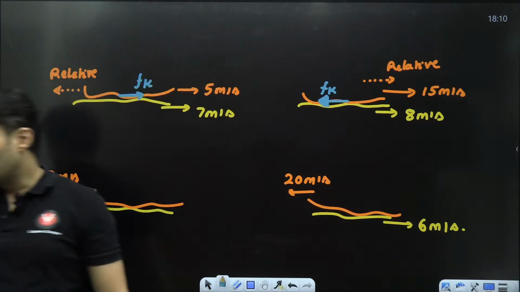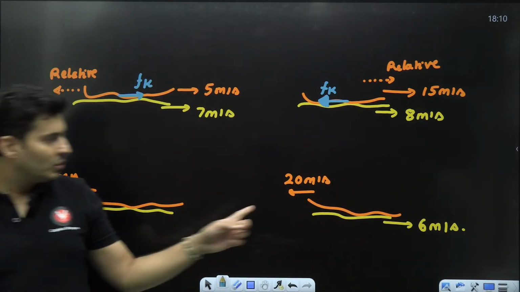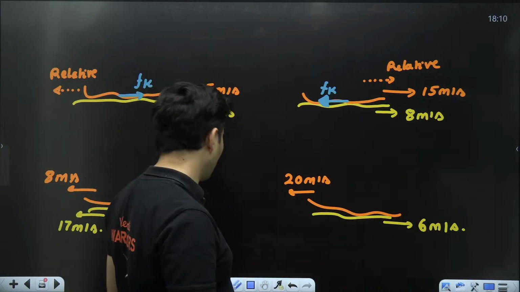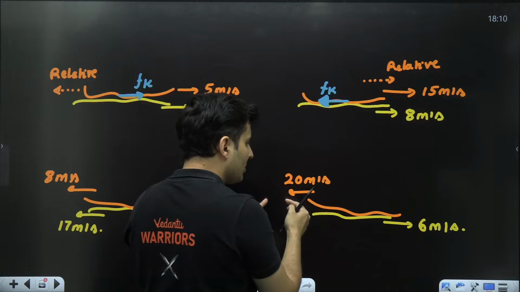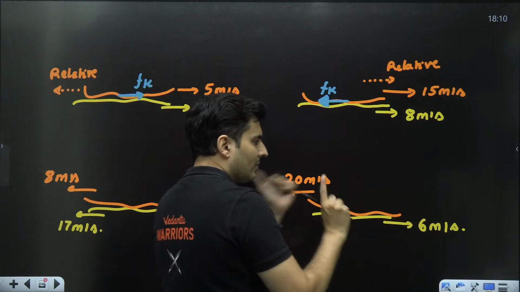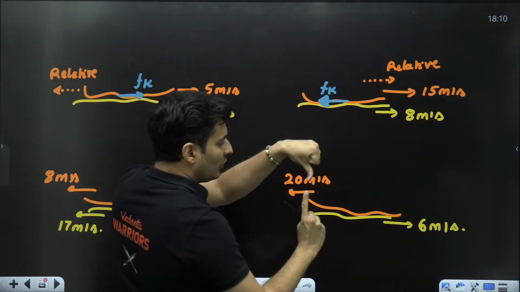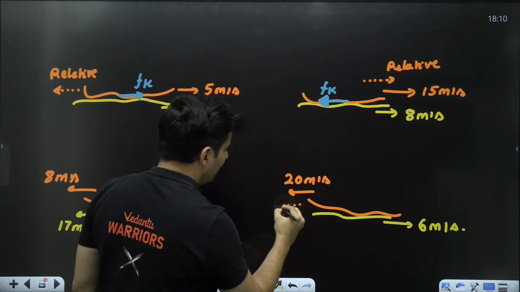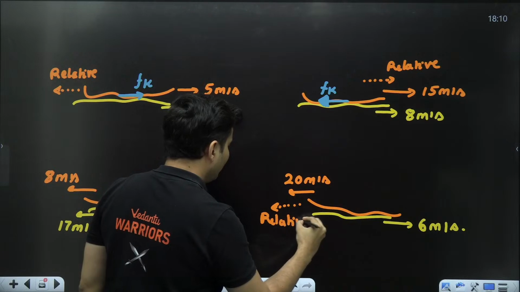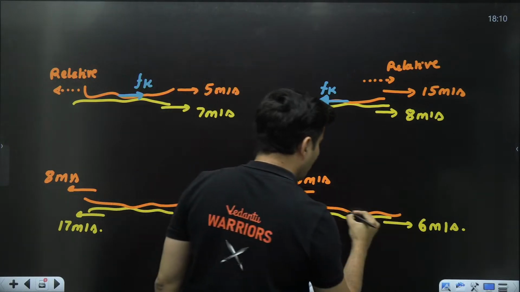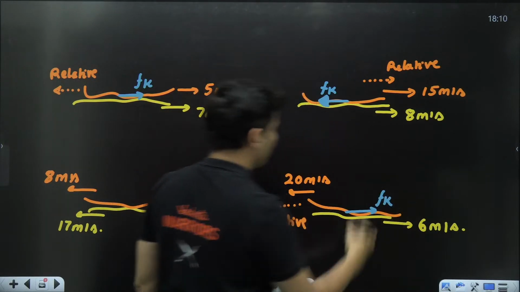Can you now do it for this problem? 20 here, 6 here. What will you do? So think like this. With respect to the yellow, the orange, because they are moving in opposite directions, for the yellow, anyways, the orange will move in this direction. So this is the direction of the relative motion. Hence, the friction on it should be in this direction.